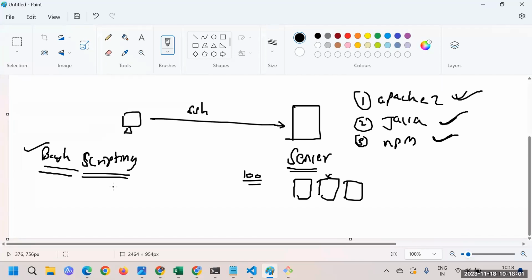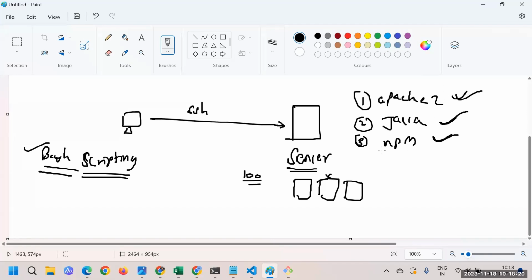And in most cases in the JD, that is the job description, it is mentioned that bash scripting is one of the required skills. So that's the reason you should know bash scripting. I hope I have given you enough reasons why bash scripting is required.